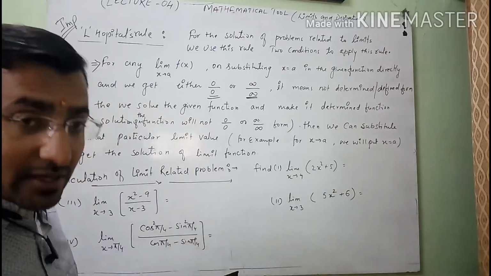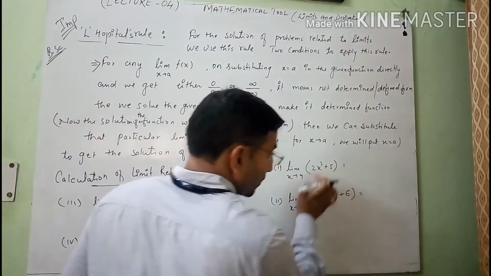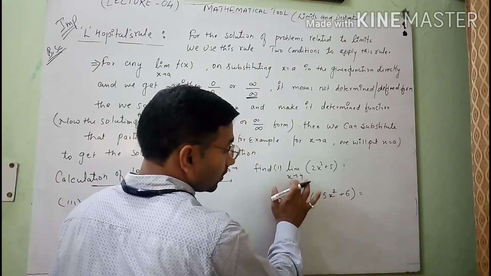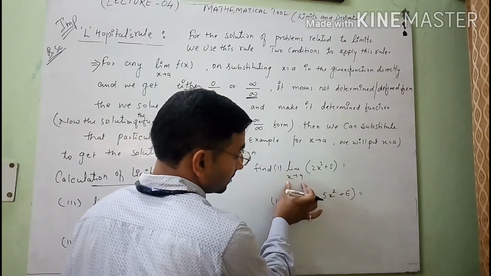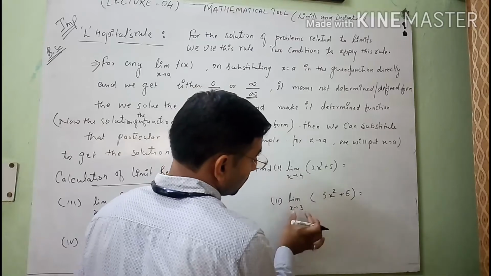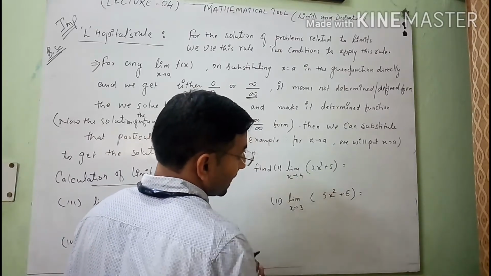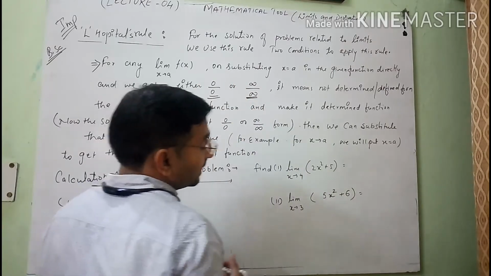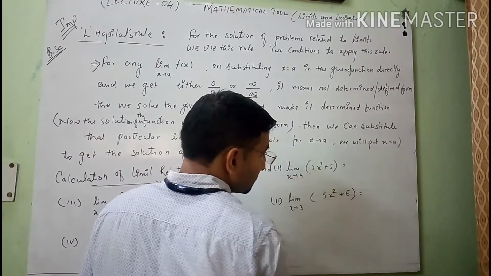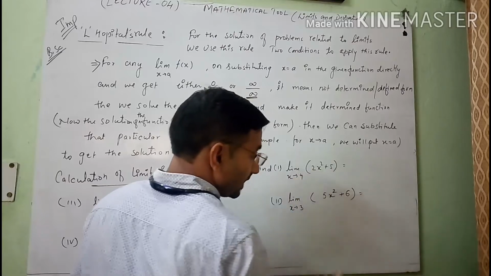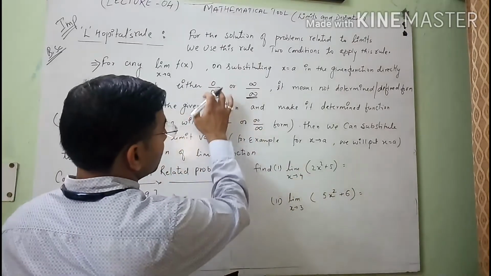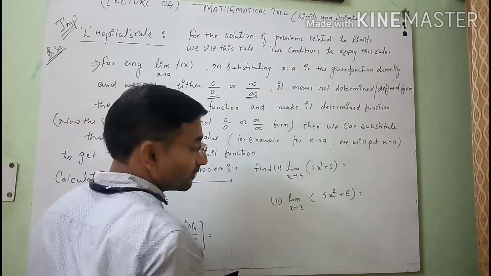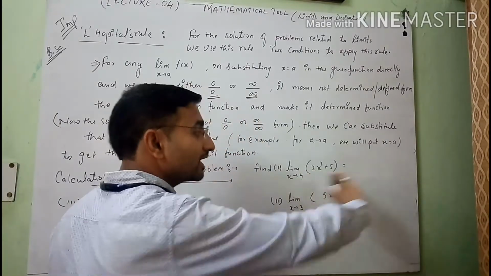After that, I will come here. See, when the problems are very simple, it means that on substituting the value of x equals 4 or x equals 3, these are called limiting values, the particular point at which we are discussing the limit definition. So when we substitute these values directly and we get a particular answer, not 0 upon 0 and not infinity upon infinity, this type of problem we will solve directly here.